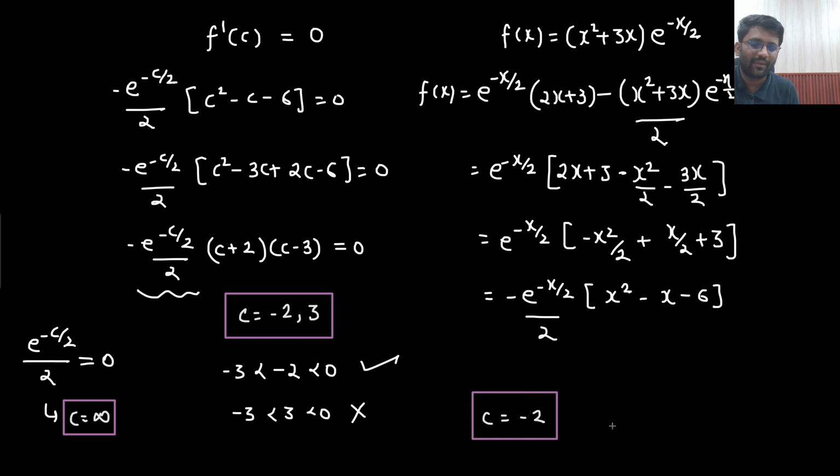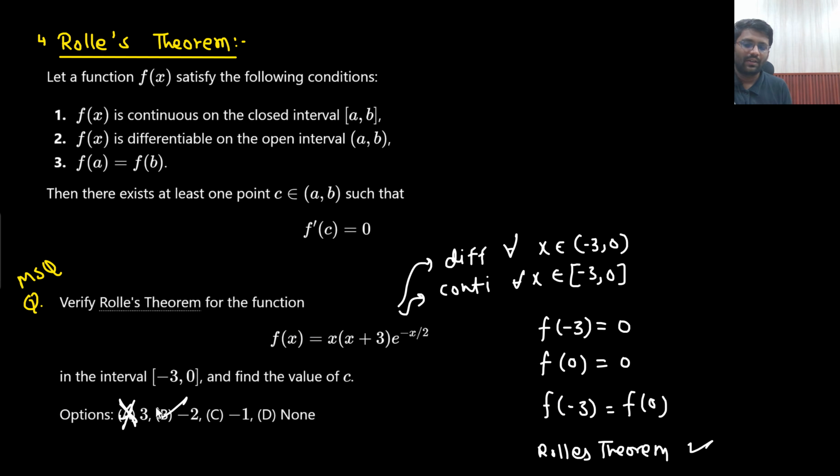In the examination, they will frame it as an MSQ and you will click on 2 answers, but only one answer would be there, that is minus 2. So is that understandable to you? Have you verified Rolle's theorem or not? Absolutely, sir. We have completely verified Rolle's theorem.